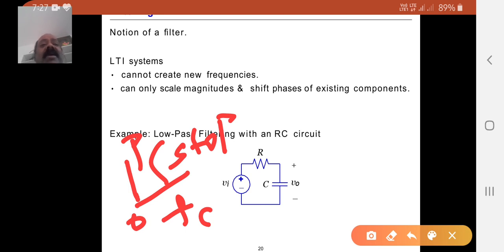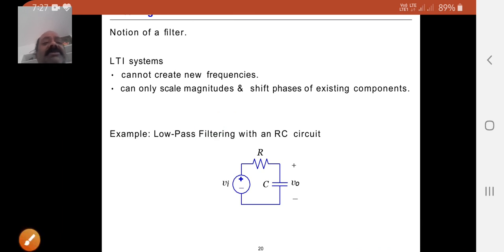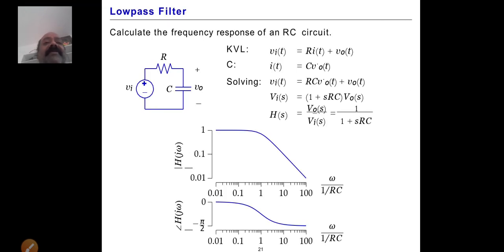Here, an instance of the low pass filter can be built using RC circuits, with R and C here. If we give an input Vi through the resistance, the output is taken across the capacitance. This is a low pass filter, right? In the low pass filter, unwanted signals beyond the cutoff frequency should be eliminated, right? So that is called the filter.